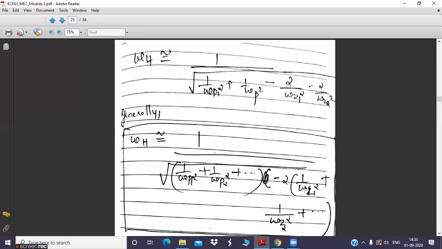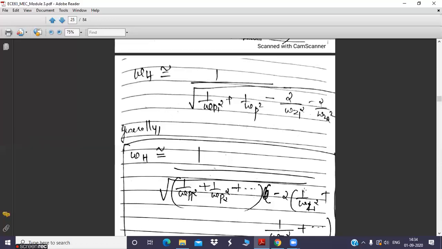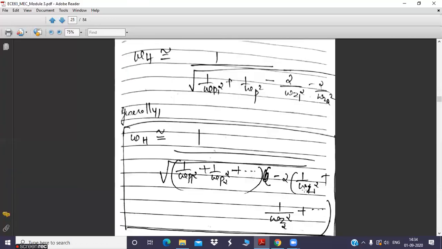There will be a numerical question from which you need to calculate omega h. How are you going to calculate the cutoff frequency? Only by finding poles and zeros. First you will analyze whether there is any dominant pole or not. If there is a dominant pole, it's quite easy, because the dominant pole is nothing but your cutoff frequency. So you are not going to substitute in any formulas to calculate omega h.